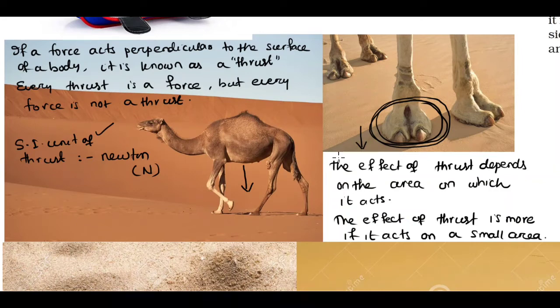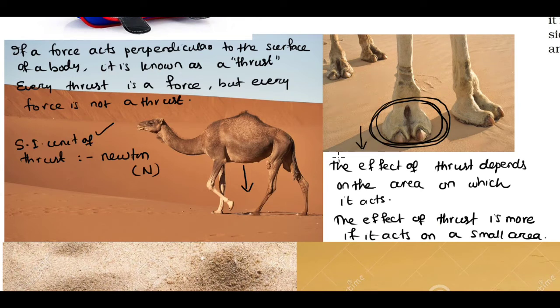When we are cutting vegetables, we need more effect of thrust so that we can easily cut the vegetable. That's why we have to make the edge of the knife sharp. Similarly, when we want to enter a nail inside a wall, we have to ensure that the effect of the thrust is more so that the pin or the nail can easily enter inside the wall, and for that we have to make one end of the nail very pointed, meaning the area will decrease and the effect of thrust will increase. So students